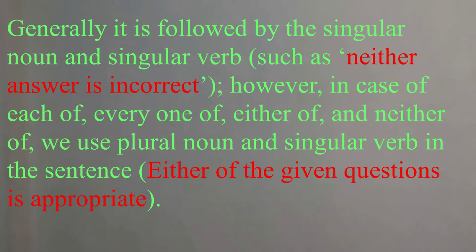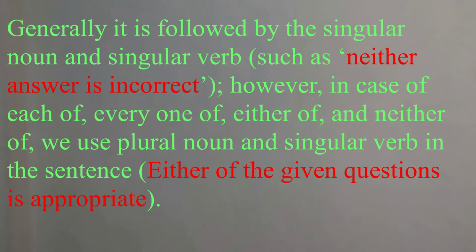Generally, it is followed by a singular noun and singular verb, such as: neither answer is correct. However, in the case of each of, every one of, either of, and neither of, we use a plural noun and a singular verb in the sentence. Either of the given questions is appropriate.